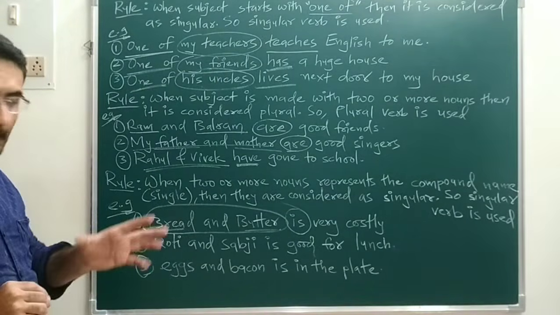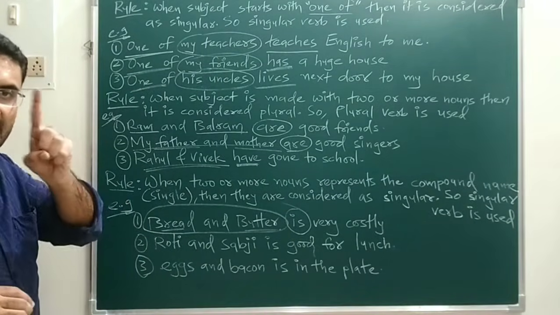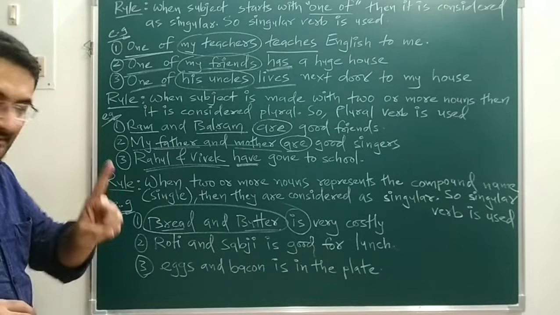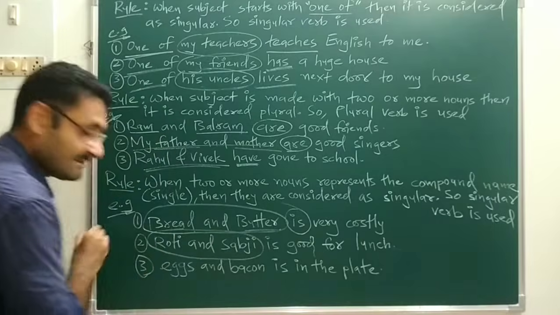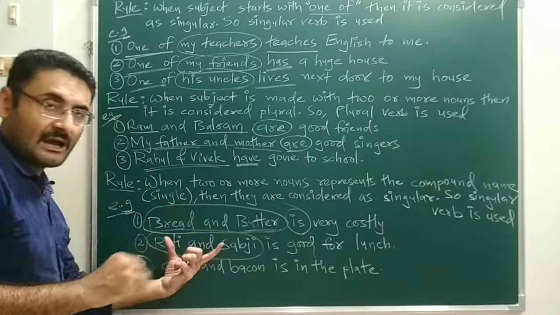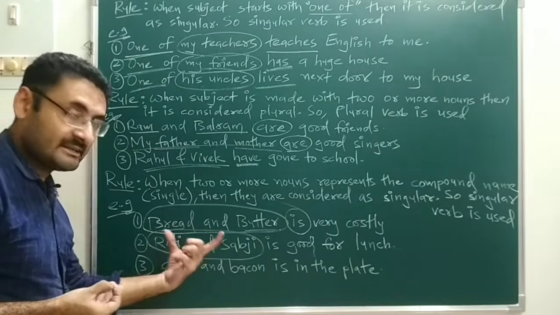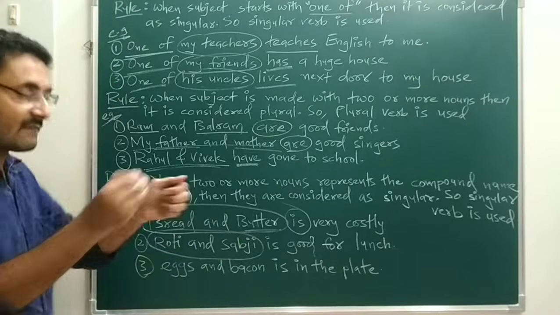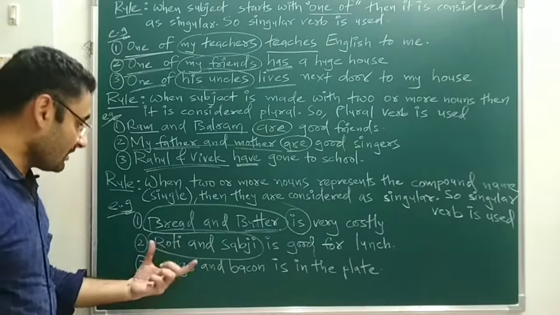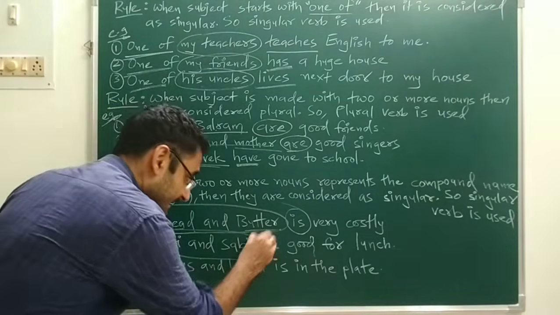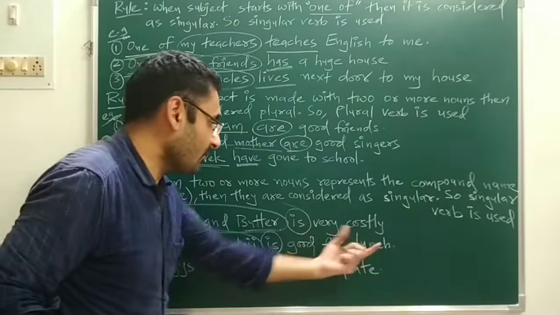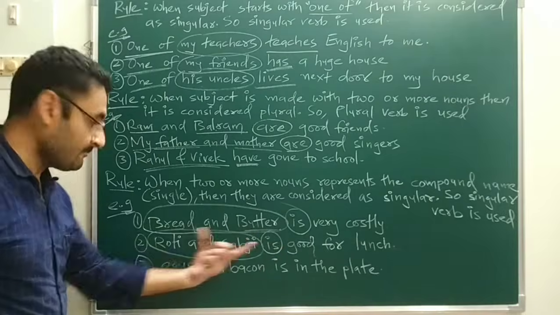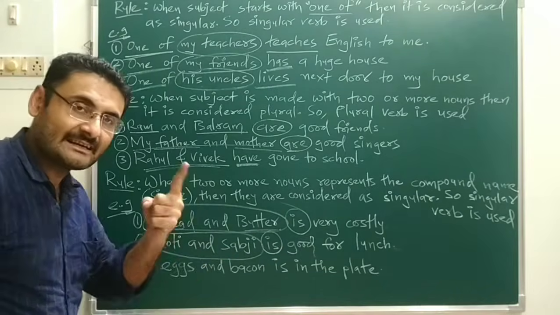Another example of a compound noun which represents a single word, or single subject, is roti and sabji. Roti and sabji are two different nouns, but these two nouns represent what? A compound word or single word. So roti and sabji is good for lunch, that is your singular verb. You cannot say are. Why? Because roti and sabji represent a single name.